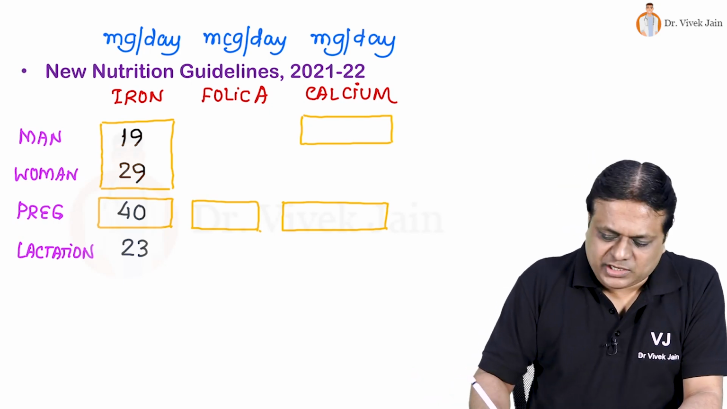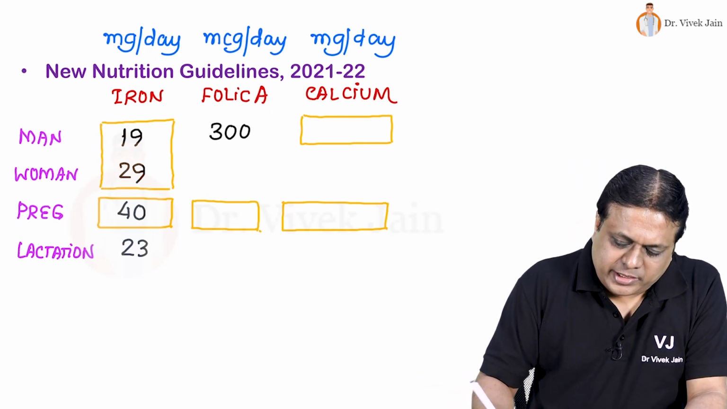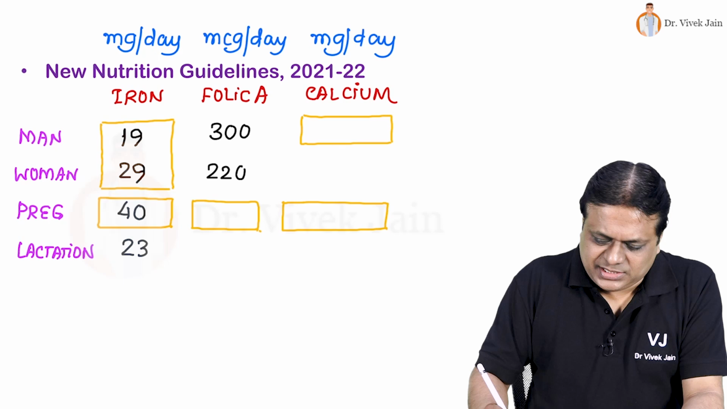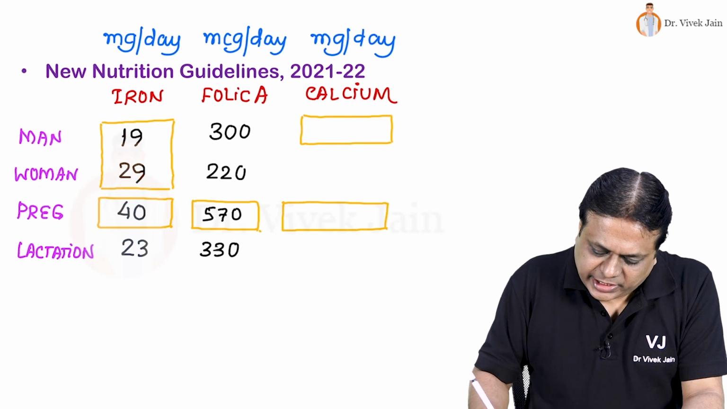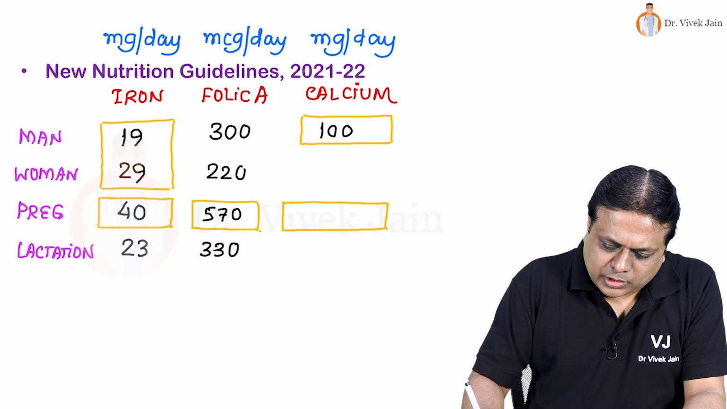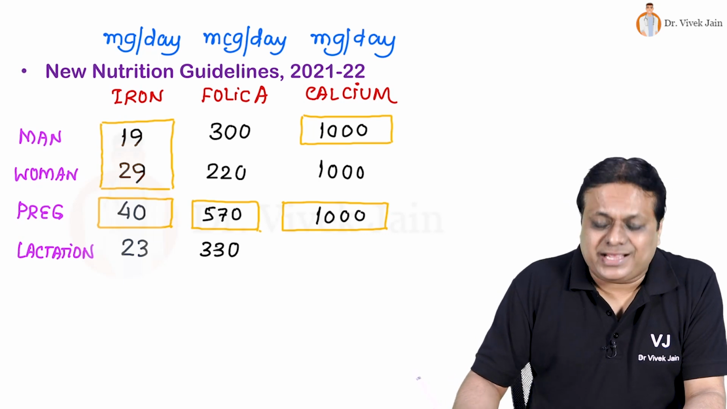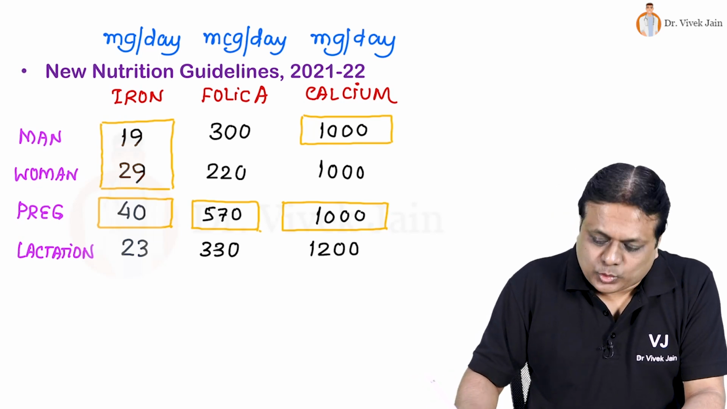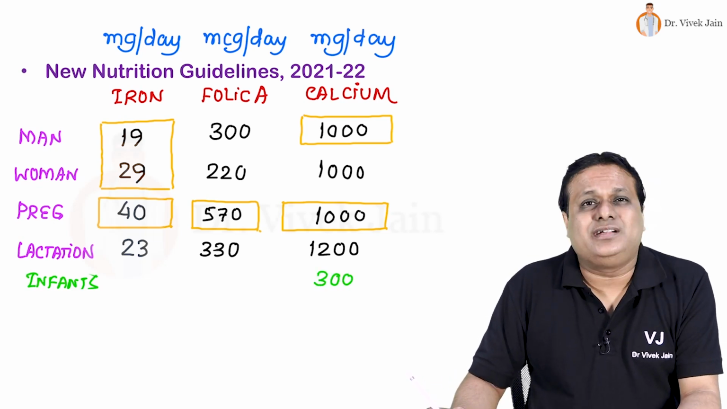When we look at folic acid requirement, folic acid micrograms per day requirement is 300 micrograms per day for males, 220 for females. In pregnancy, it increases to 570, and in lactation, it is 330 micrograms per day. When we look at calcium requirement, it is 1000 milligram per day for males, females. Even during pregnancy, it remains same. But in lactation, it increases to 1200 milligram per day. This calcium requirement of infants is only 300 milligram per day.